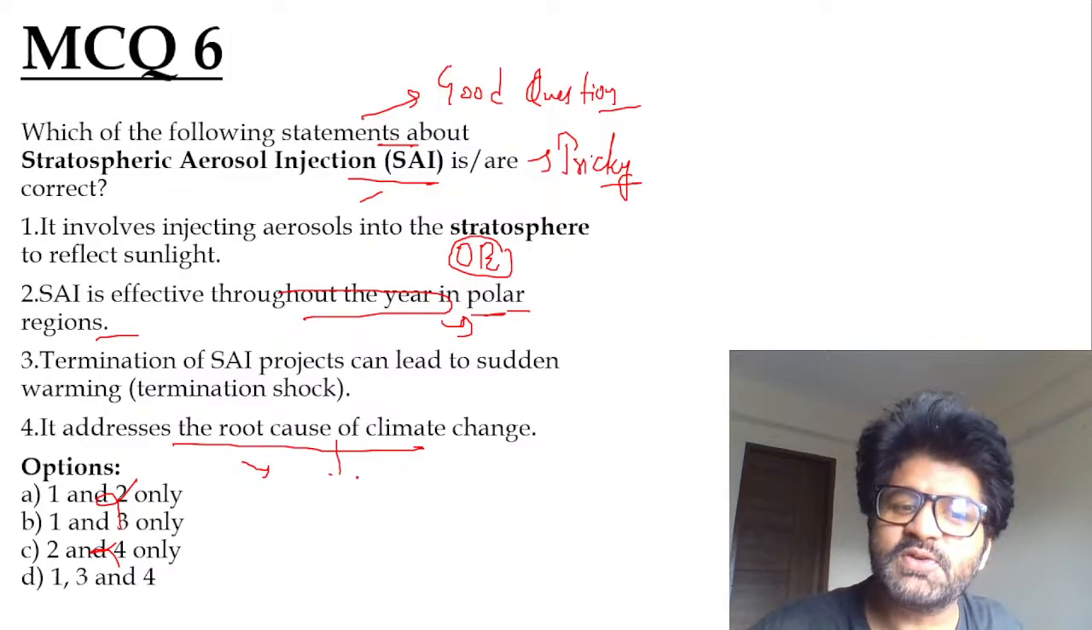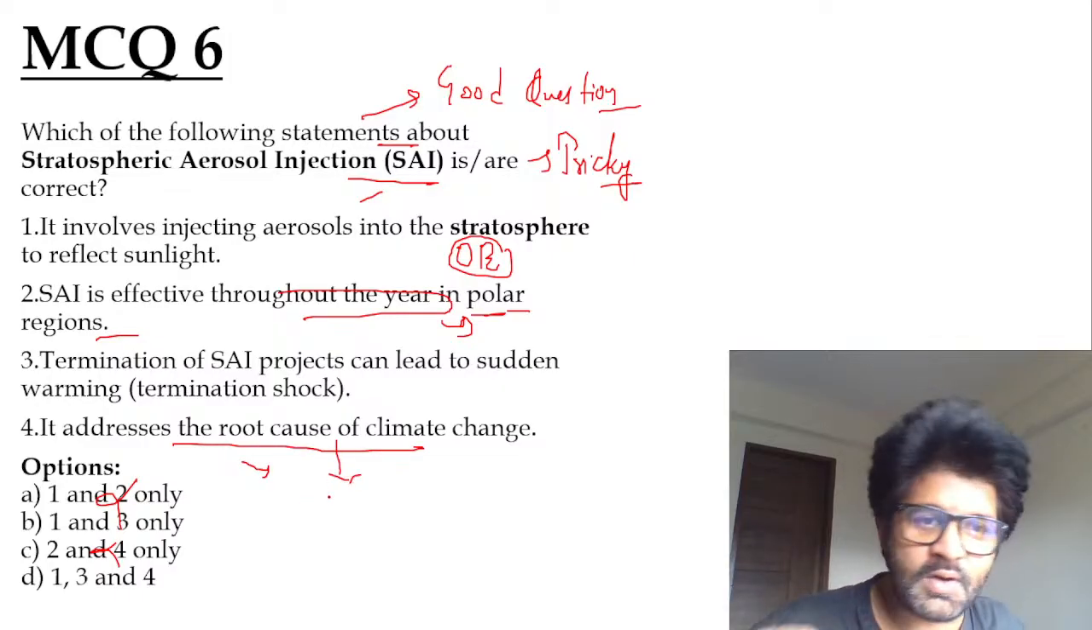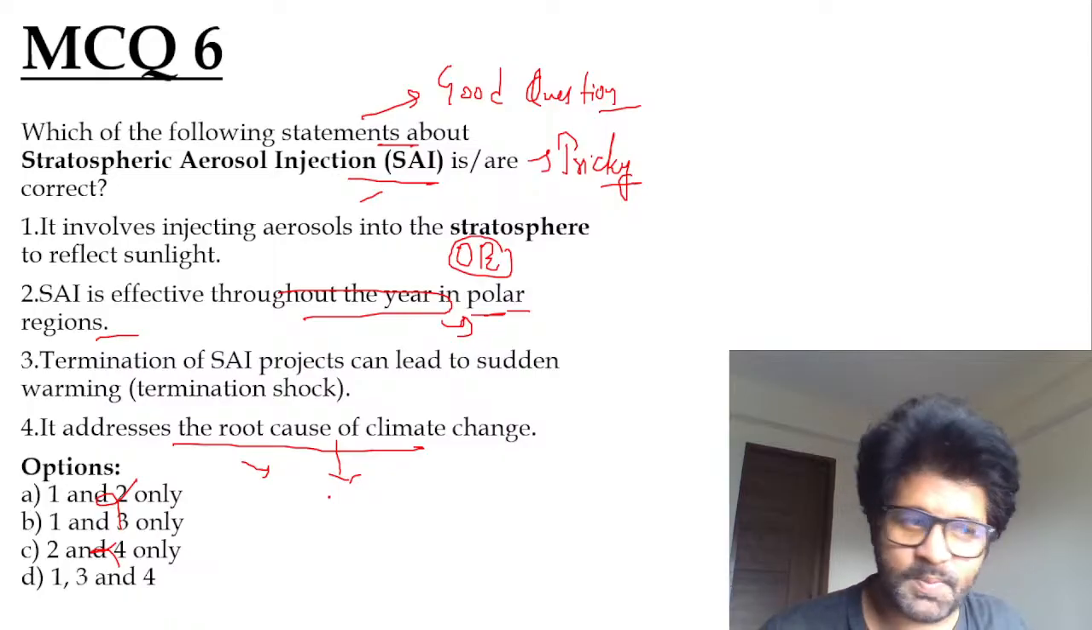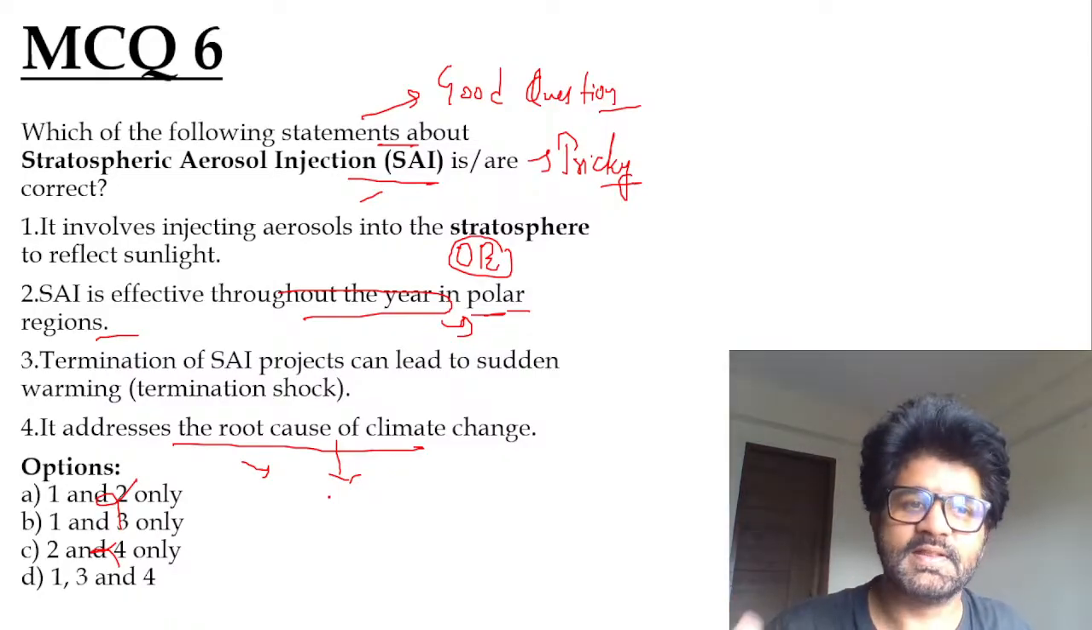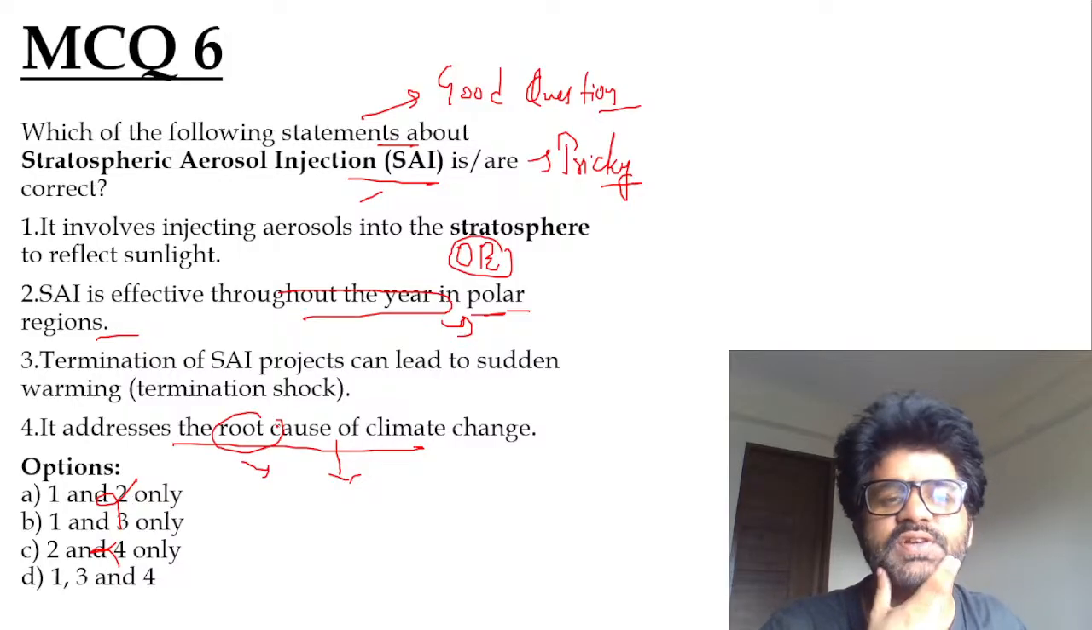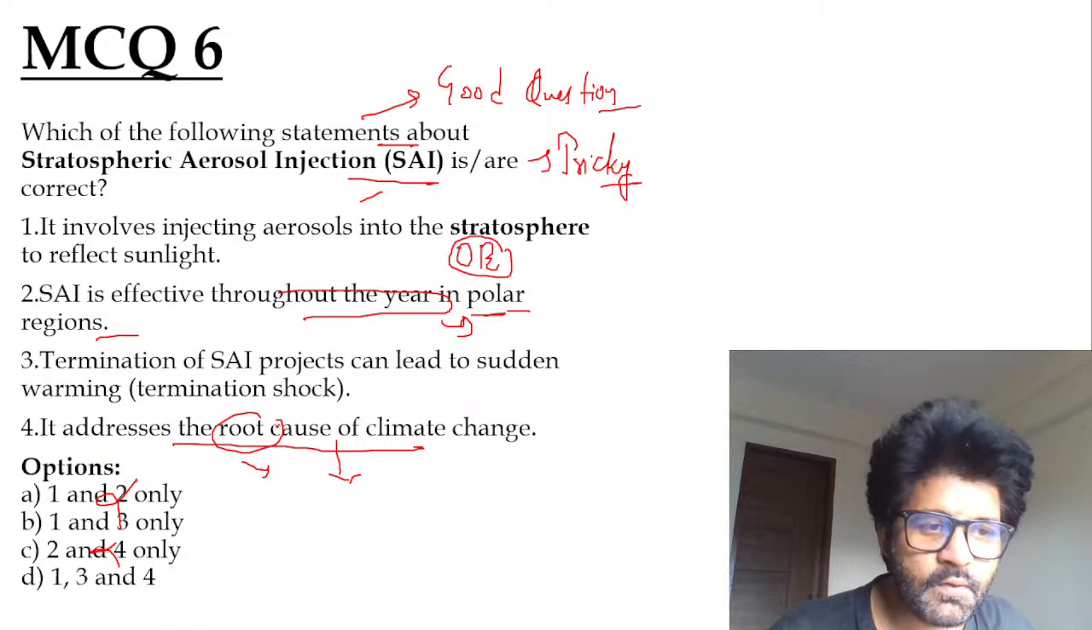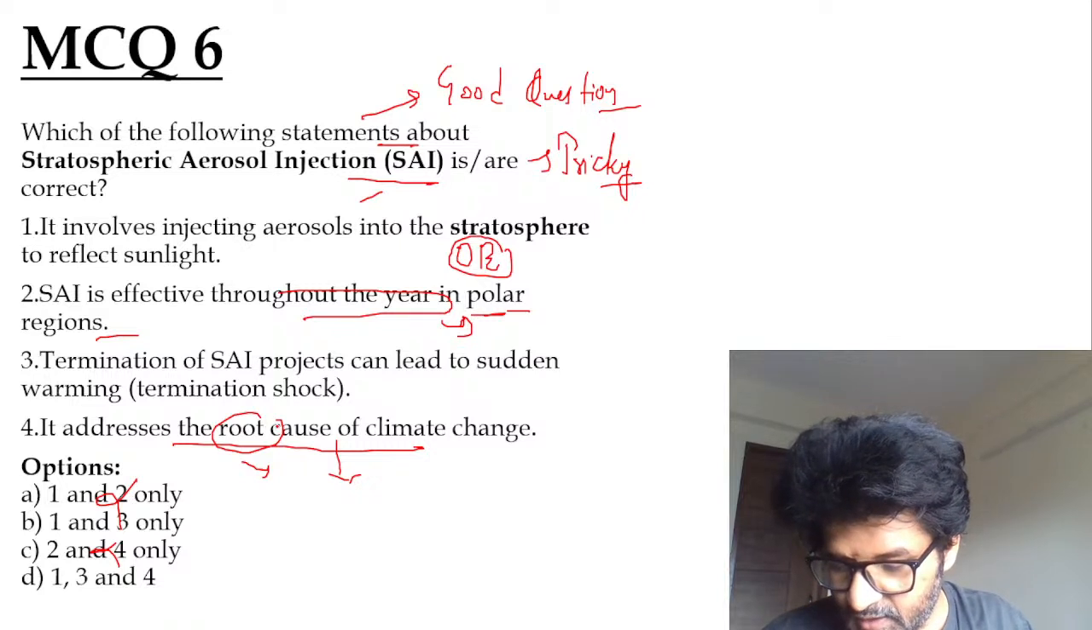It addresses the root cause. The root cause is not this. The root cause is stop cutting forest. Stop emitting so much carbon. That is the root cause. We are trying to undo something which has already happened. So this is not addressing the root cause. It is just trying to do something. So you will eliminate fourth, and the answer is B, as stated by Harshini, Hannah, Anandu.